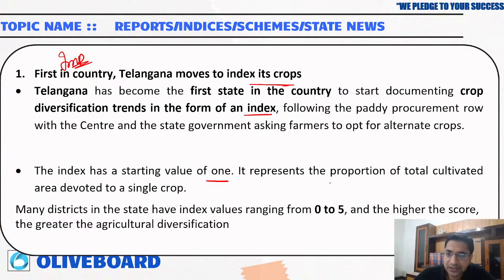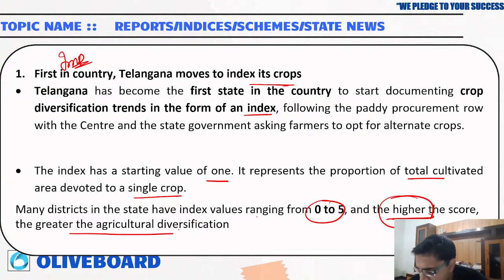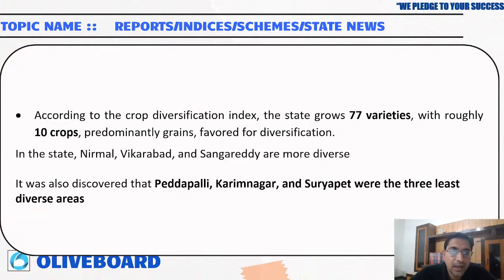Okay, so the index has a starting value of 1 and it represents the proportion of total cultivated area devoted to a single crop. That means if you have an area that is devoted to one crop only, then you get the value 1. But many districts in the state have an index value ranging from 0 to 5, and the higher the score, the greater the agricultural diversification. Okay. Now, Arti, I will answer your question, whatever it is, at the last. Okay.